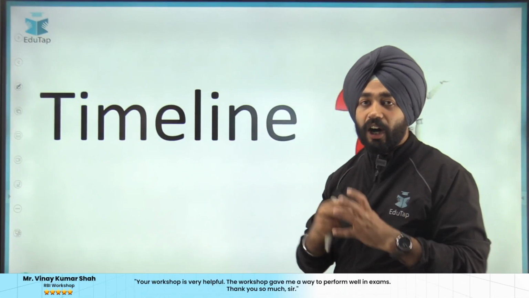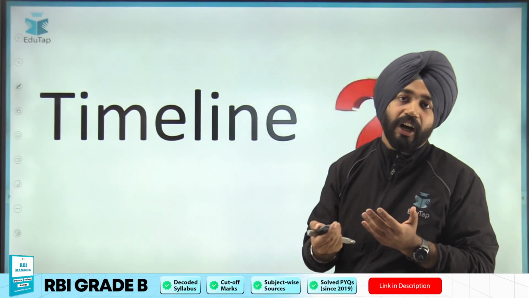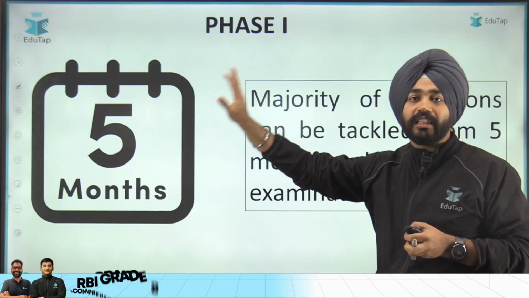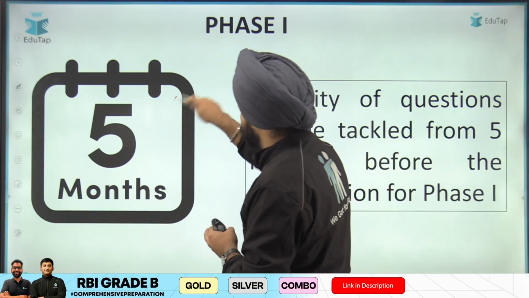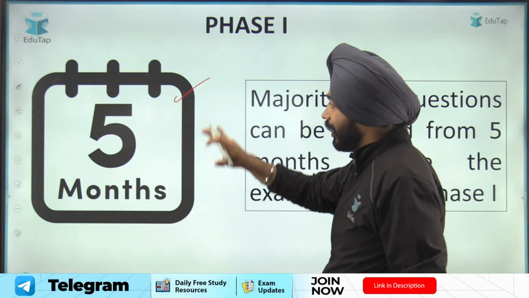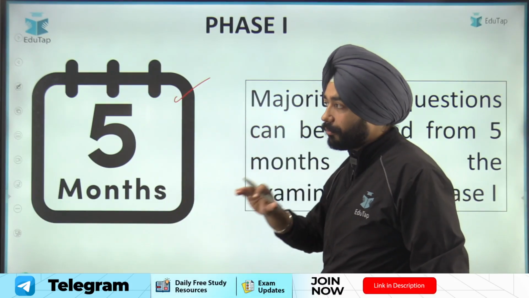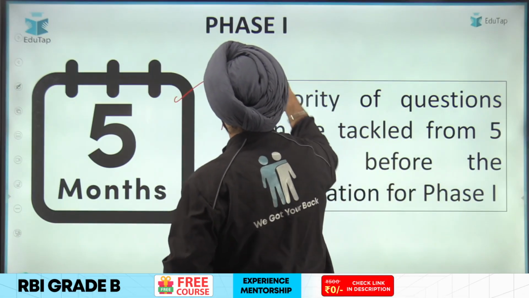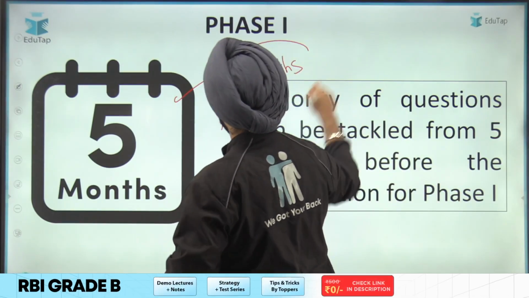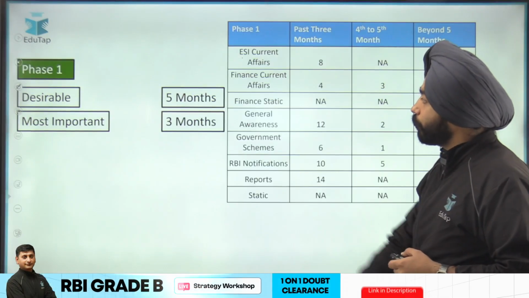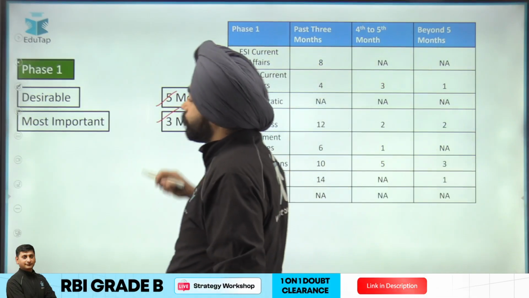Now let's talk about how many months of current affairs are being asked in the examination. If you see it, mostly the questions are coming from the past 5 months, and that should be your desirable timeline that you must cover before the examination. And if you cannot go for 5 months, let's say you are starting at a very late stage, then 3 months should be your must-do timeline. Okay, I said desirably 5 months, most important 3 months.